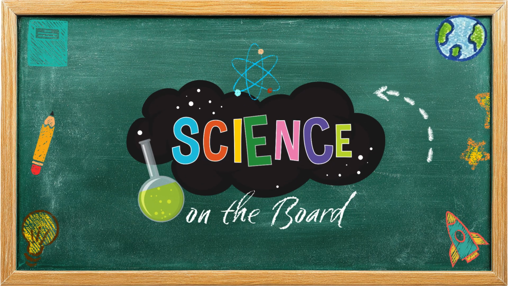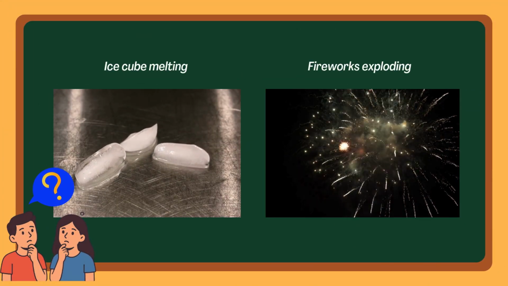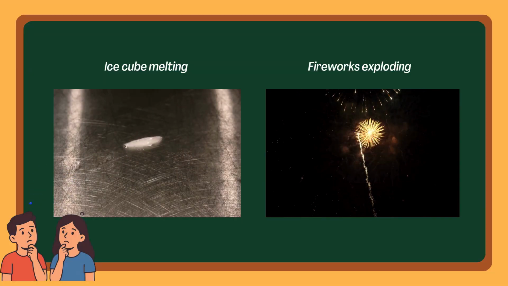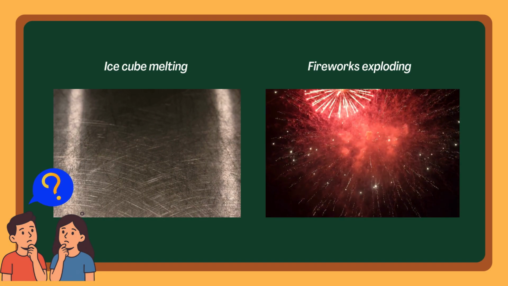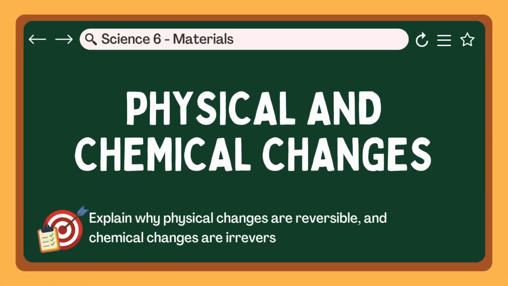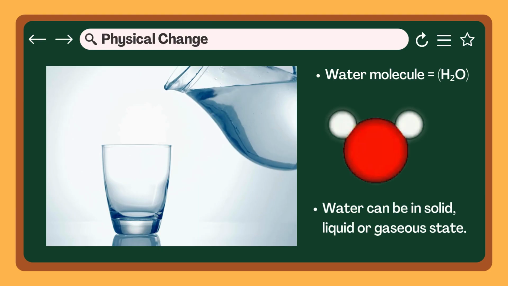Let's explore amazing science ideas together, one lesson at a time. Have you ever watched an ice cube melt and wondered if it could become ice again? Or seen fireworks explode and thought, can we put them back together? Today we're discovering why physical changes can be reversed and chemical changes can't.